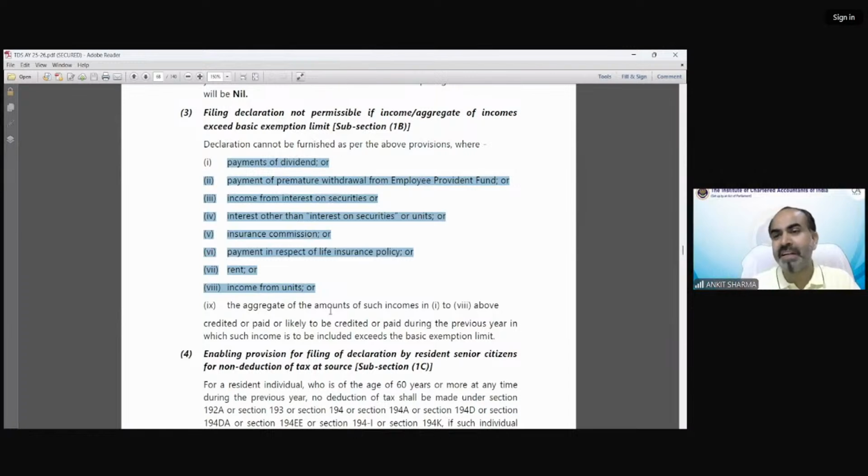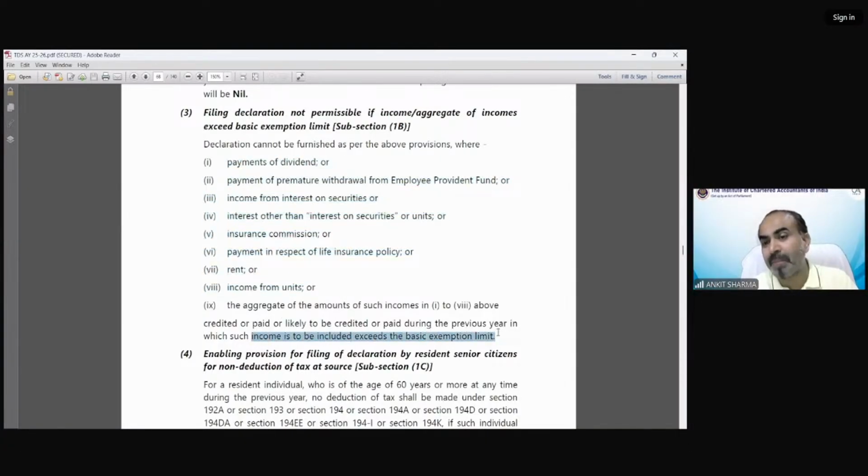Understand, if you are receiving dividend of 4 lakh rupees and you have a basic exemption limit of, suppose, 2,50,000, because your income exceeds the basic exemption limit, you cannot file 15G. Even if you have 80C deduction and your tax liability is going to be nil, if the aggregate of these income exceeds the basic exemption limit, you cannot file 15G.